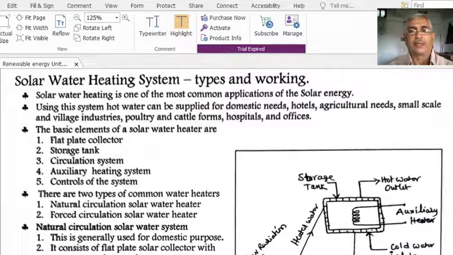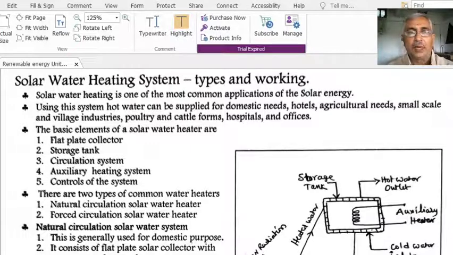In this class, I will discuss the solar water heating system. This is one of the topics in the renewable energy paper of the 6th semester in the final year BSc.